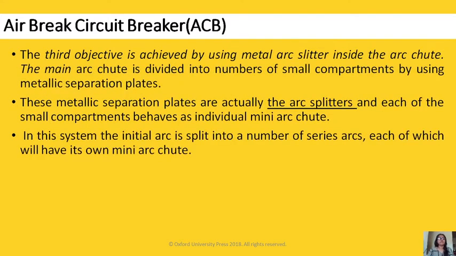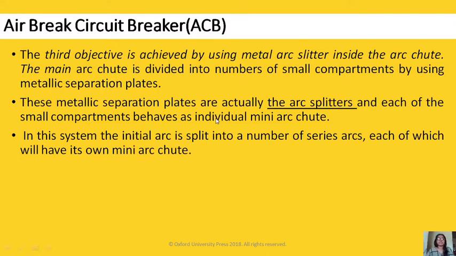The third objective is achieved by using a metal arc splitter inside the arc chute. The main arc chute is divided into a number of small compartments by using metallic separation plates. In this, we have different metallic separation plates, and the arc also gets lengthened. These are also called splitters.